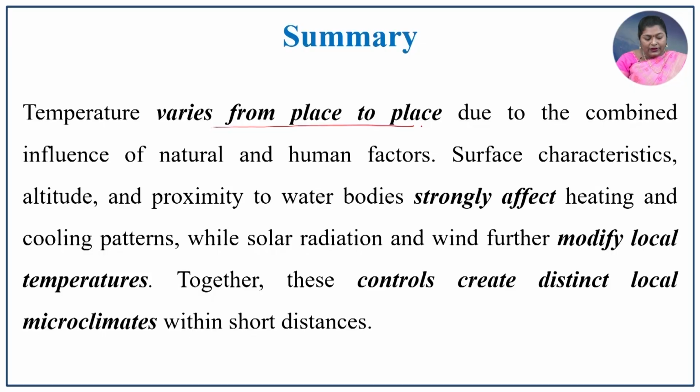To summarize this entire lecture, the temperature varies from place to place due to the combined influence of both natural and human factors. The surface characteristics, that is latitude, altitude, and proximity to water bodies, strongly affect the heating and cooling pattern, while solar radiation and wind further modify the local temperature. Together, these controls create distinct local microclimates within short distances.